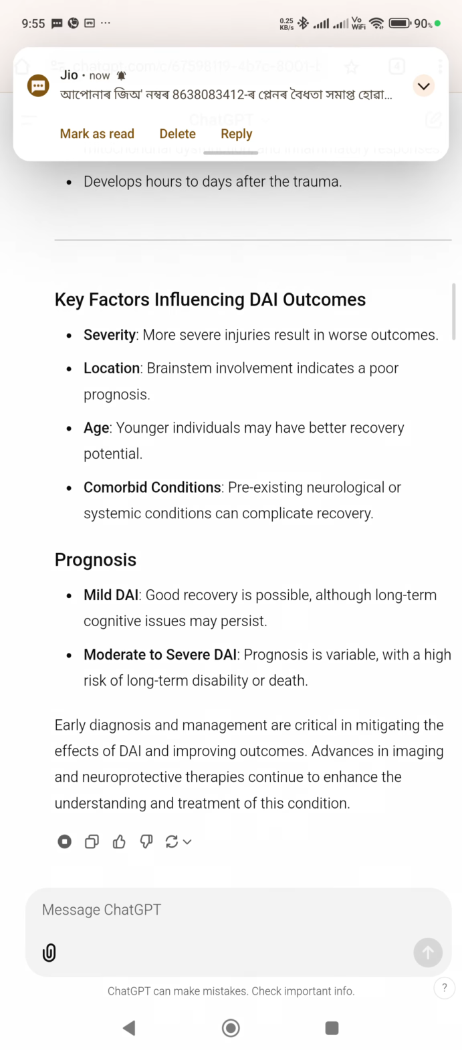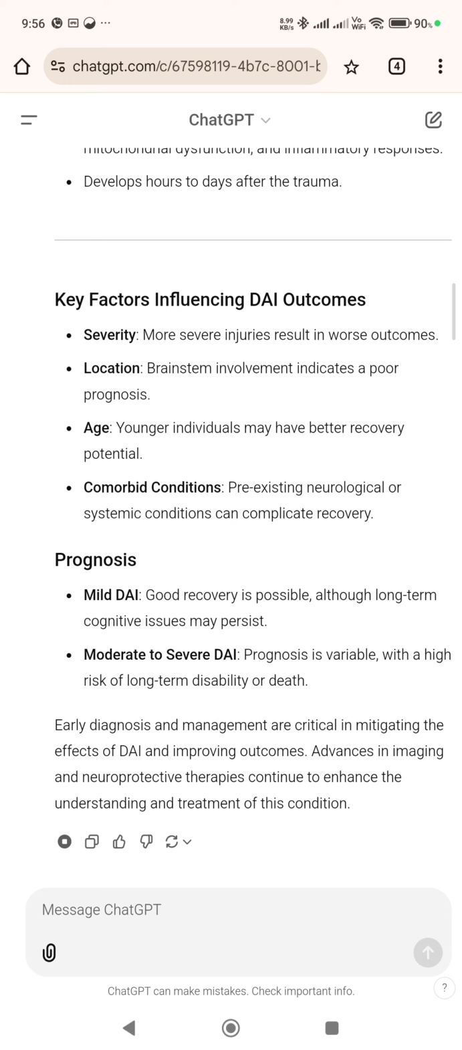Prognosis. Mild DAI: good recovery is possible, although long-term cognitive issues may persist. Moderate to severe DAI: prognosis is variable, with a high risk of long-term disability or death. Early diagnosis and management are critical in mitigating the effects of DAI and improving outcomes. Advances in imaging and neuroprotective therapies continue to enhance the understanding and treatment of this condition.